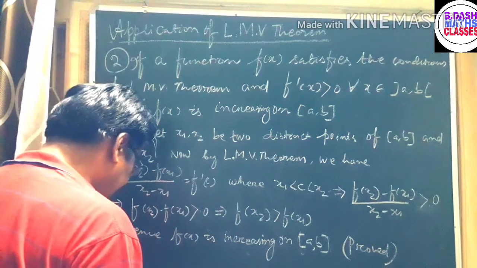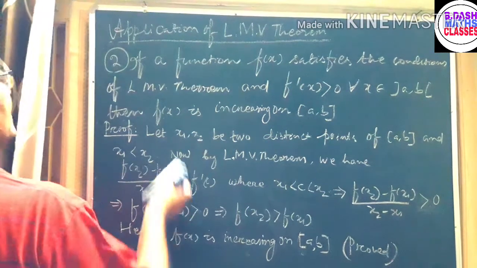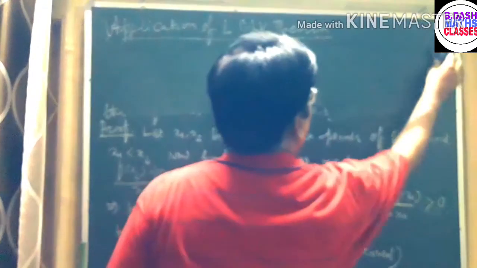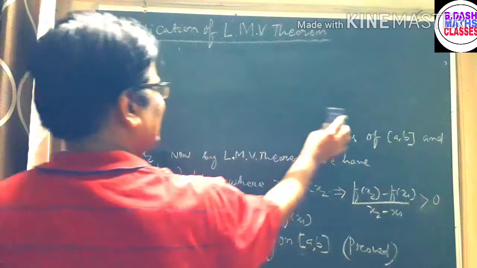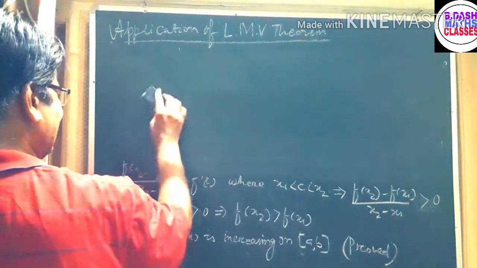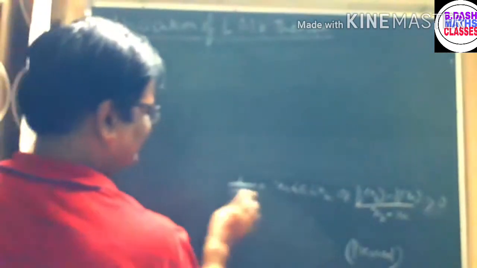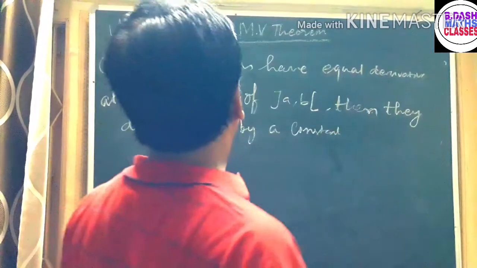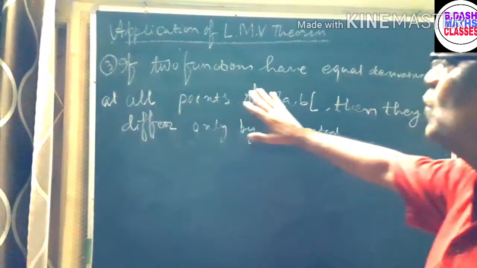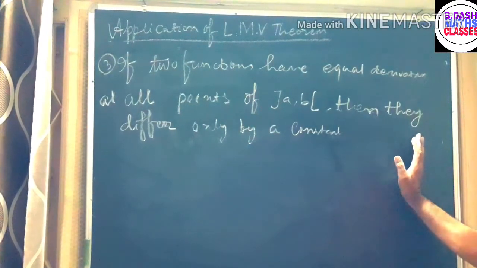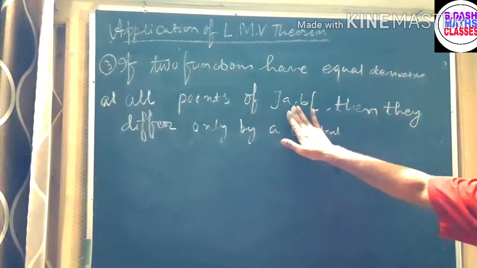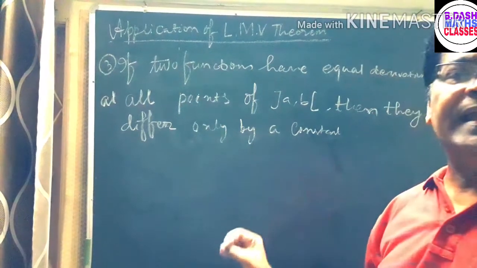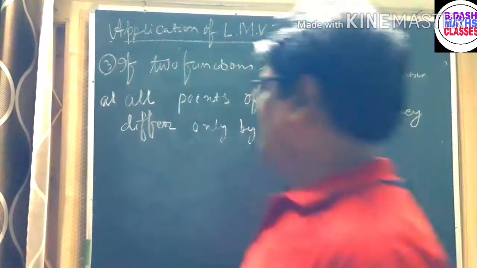Now let us proceed to the third application. The third application is: if two functions have equal derivative at all points of the open interval AB, then they differ only by a constant, which we have to establish. Proof.